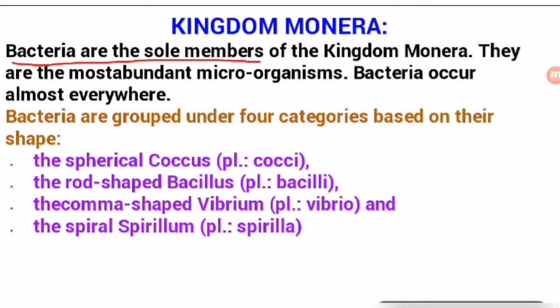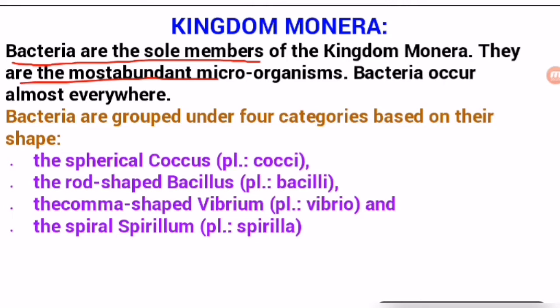Bacteria are the sole members of the Kingdom Monera. So in Kingdom Monera, what are the living organisms? Bacteria. Bacteria are the sole members, meaning they are the basic, common members of the five kingdom classification in the category Monera. They are the most abundant microorganisms, meaning they are present everywhere.